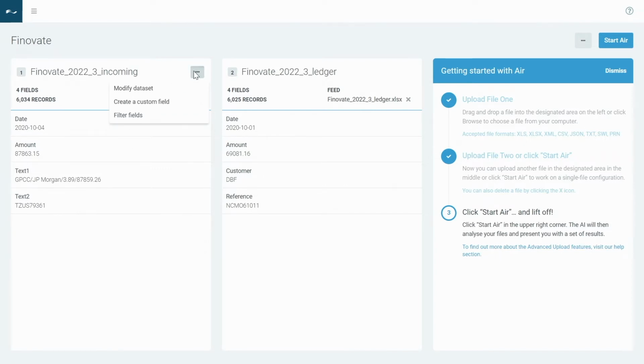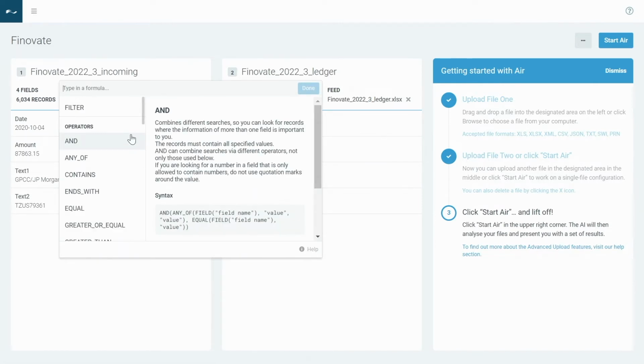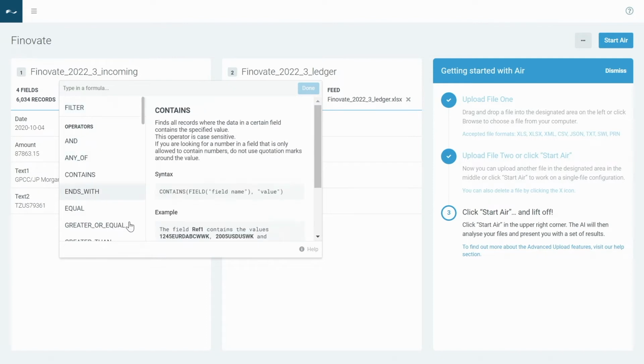Now, what I can also do is I can modify that data set if I want to manipulate it. I can create a custom field if I want, or I can filter out fields. Now, the way that you're able to do this is by using formulas very similar to those used in Excel. So if you're a pro in Excel, you're already more than qualified to use this application.